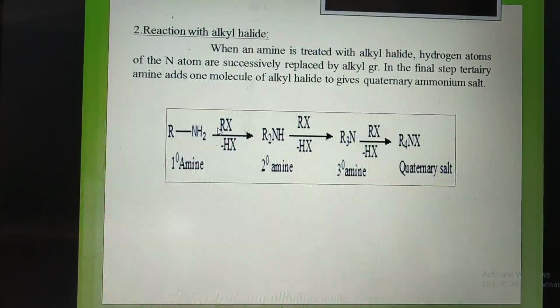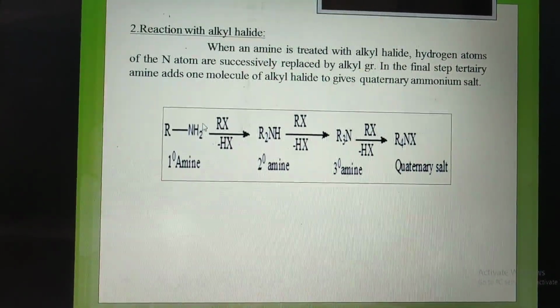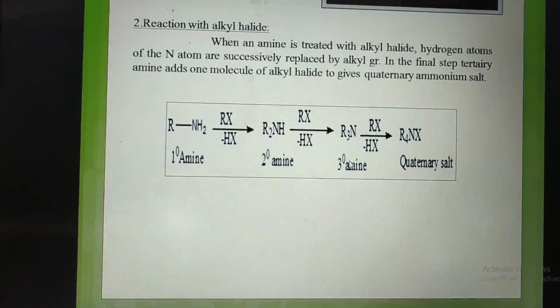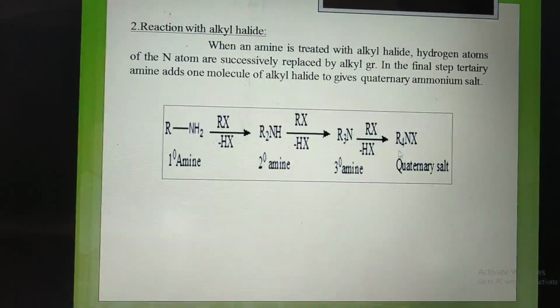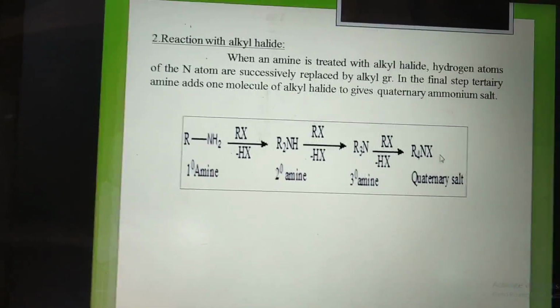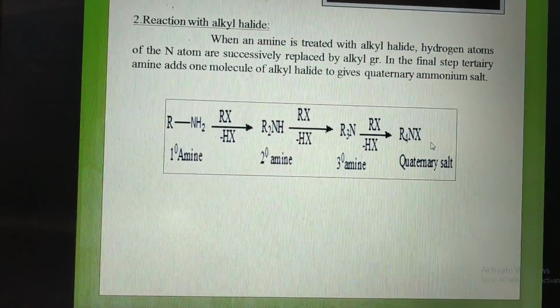It reacts when there is a presence of hydrogen in the amine, at least one hydrogen in an amine. That's why the last step is the quaternary ammonium salt. It does not react again with the alkyl halide due to the absence of a hydrogen atom for replacement of the halide in the compound.